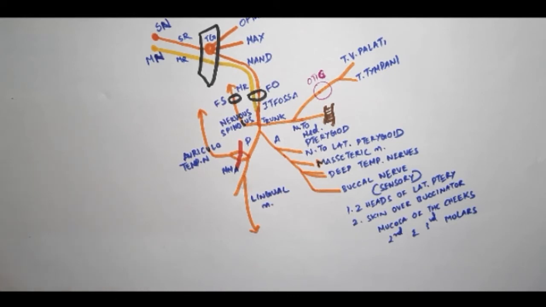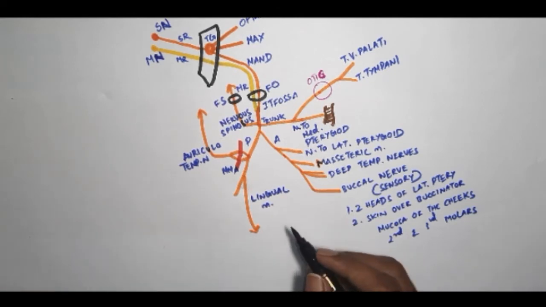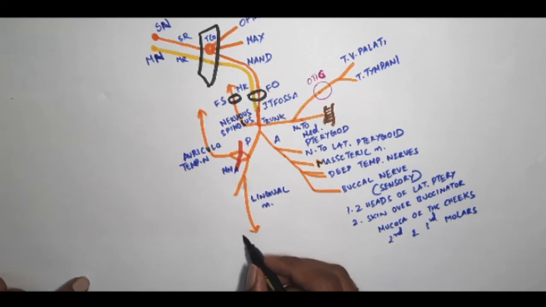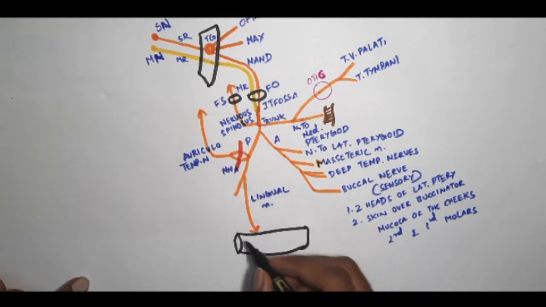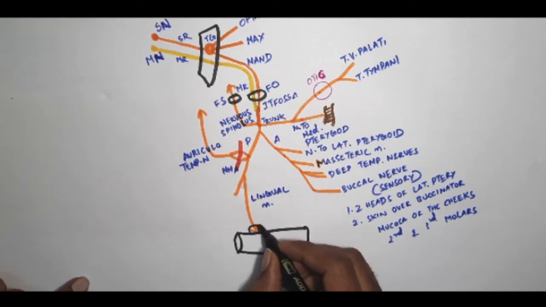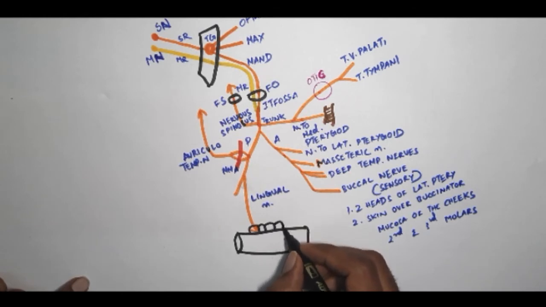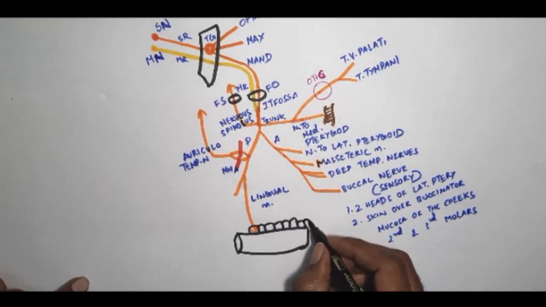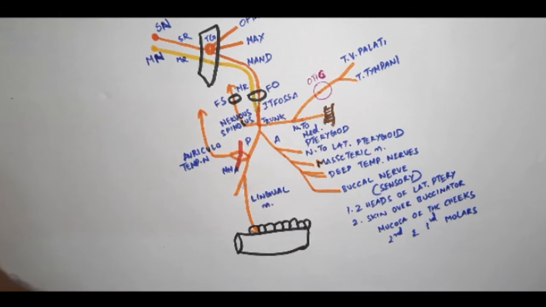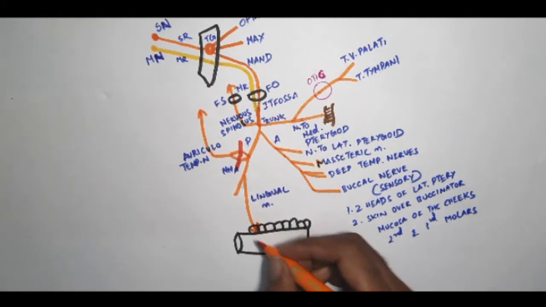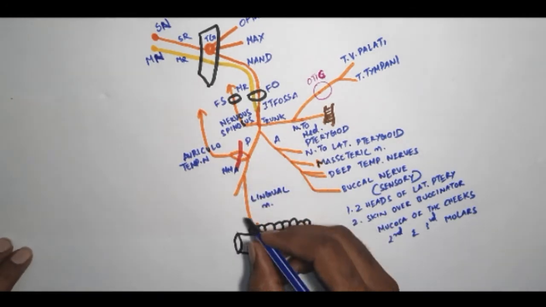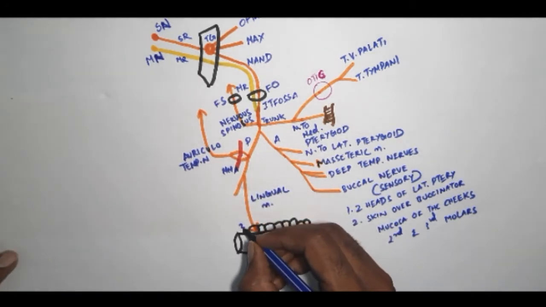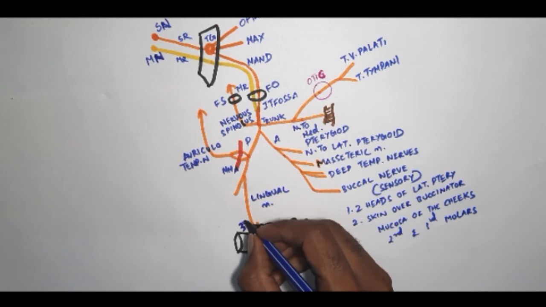And it is very closely related with the third molar teeth. So I'm going to draw the third molar. The lingual nerve is related to the third molar teeth on the medial aspect.